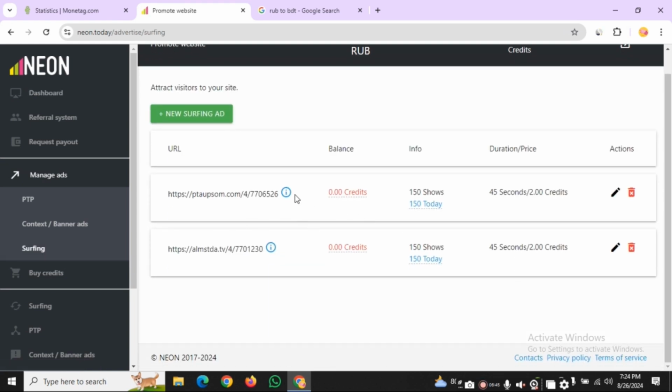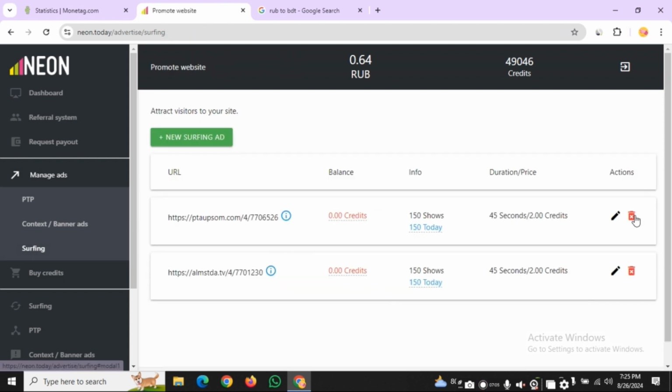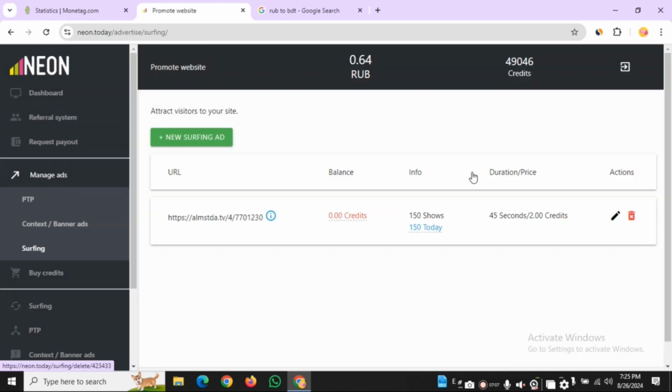Today I already deleted one direct link from here. Today I got 150 and 150, and this traffic was from Russia, US, Pakistan, Ukraine and other countries. I deleted all of this here.